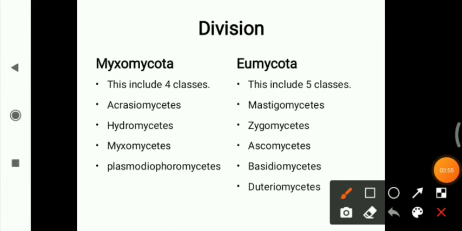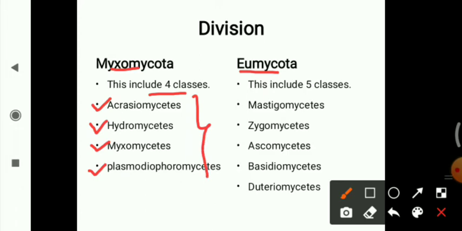First, Myxomycota includes 4 classes: Acrasiomycetes, Hydromycetes, Myxomycetes, and Plasmodiophoromycetes. So the kingdom Fungi is divided into 2 divisions, Myxomycota and Eumycota, and Myxomycota is further divided into these 4 classes.